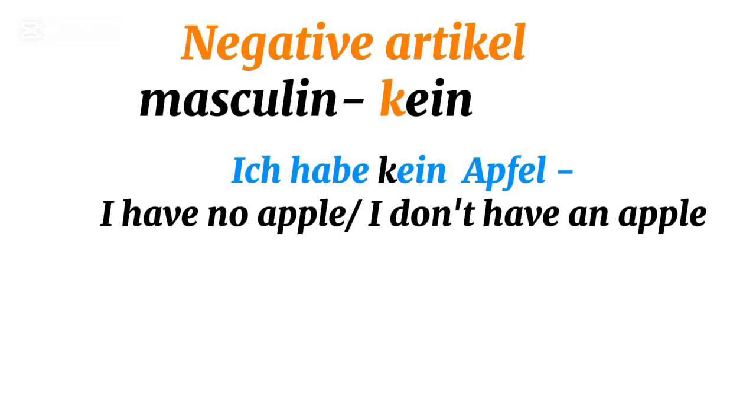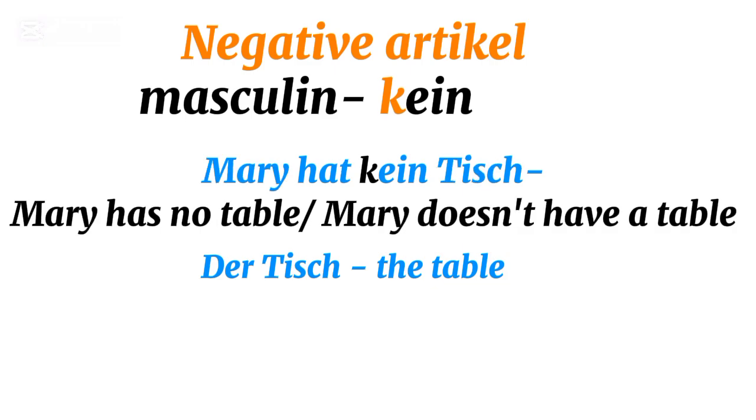Let's use another example. Der Tisch. Mary hat kein Tisch. Mary has no tables.